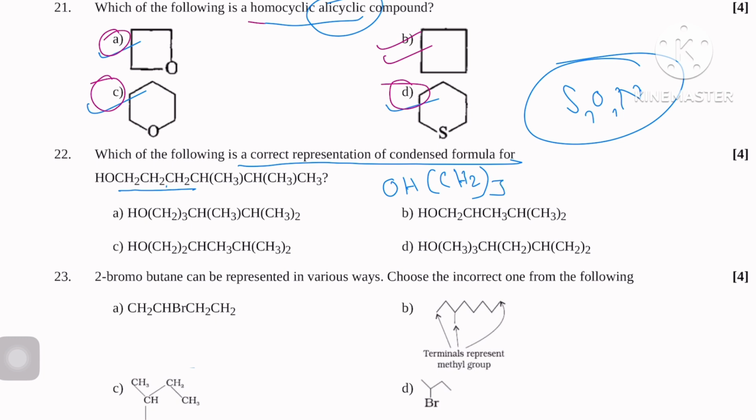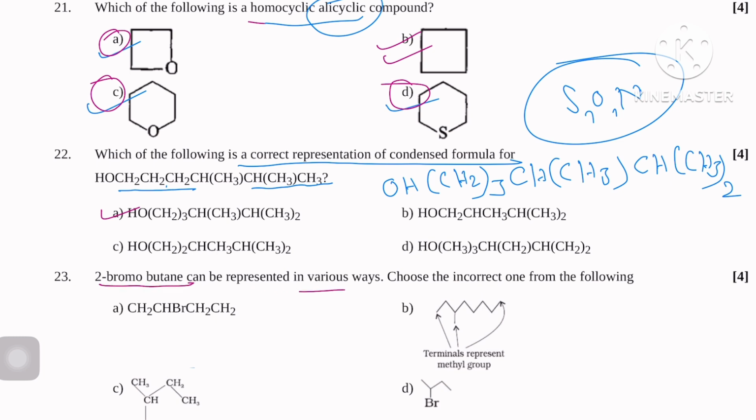After that CH and CH3. So I can write CH3. After that CH and CH3, so CH and CH3 whole twice. So which one is the correct option? Option A is correct.